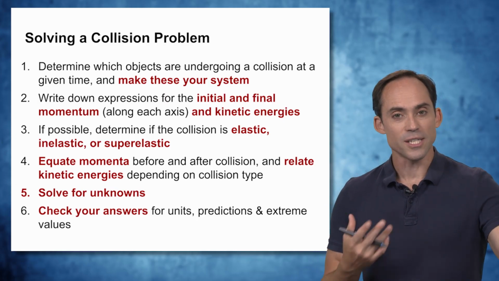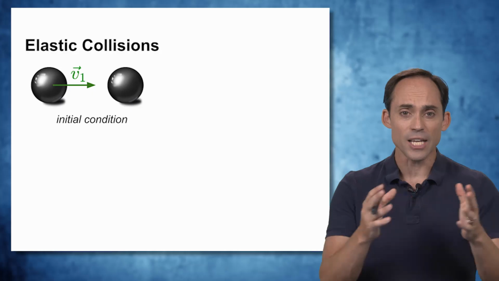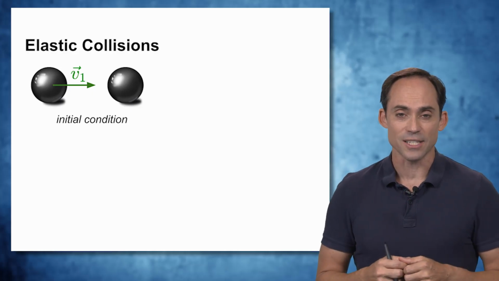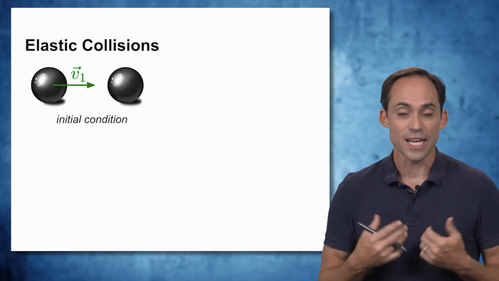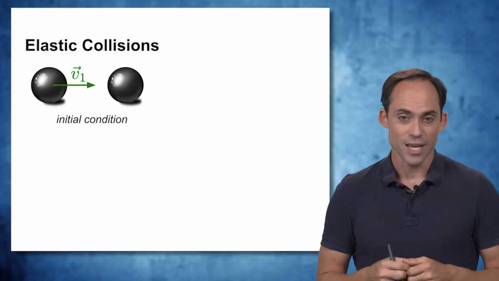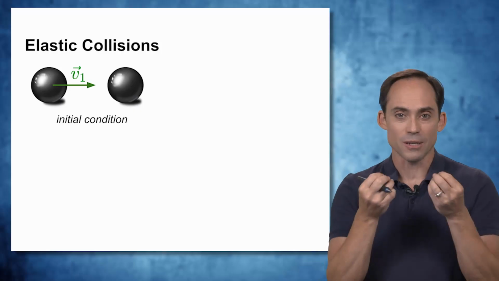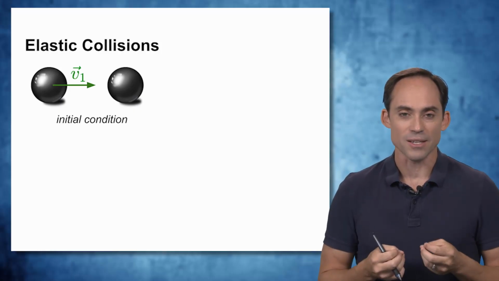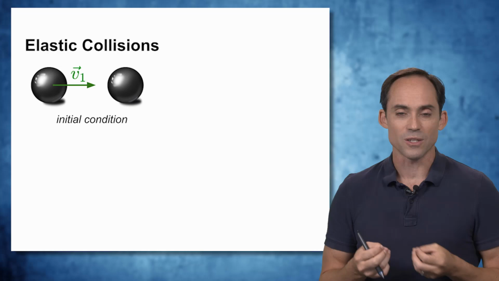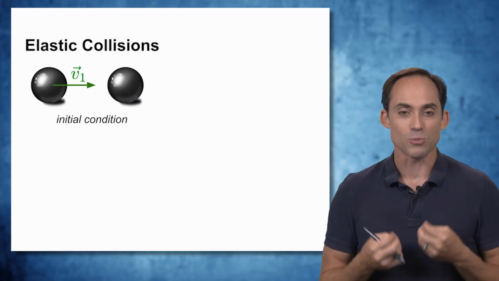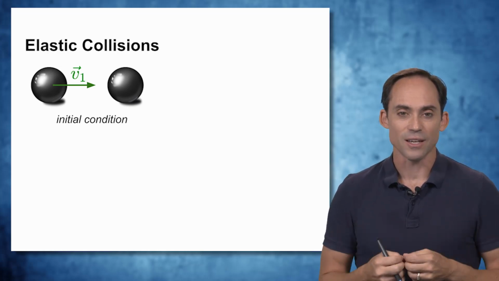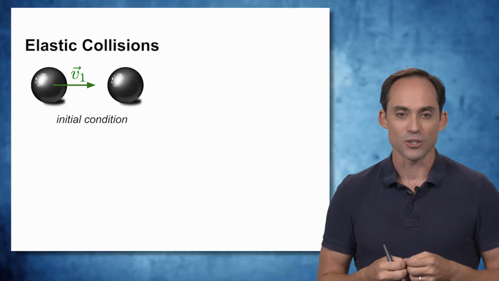So I'm going to go through a series of examples looking at each of these cases of elastic, inelastic, and superelastic collisions to get an idea of how we can solve these more generally. And I'm going to take a very simple case where we just have two objects, let's say 2 ball bearings that have the same mass, and we've got one that's moving into the other one, and we want to see what happens as a result of that classic collision.